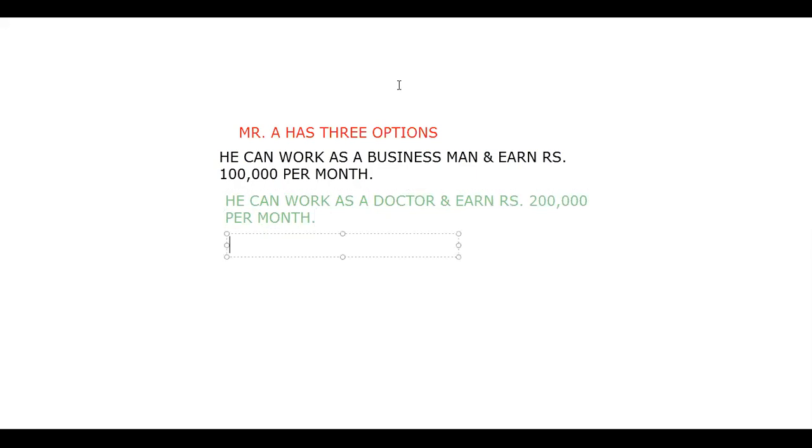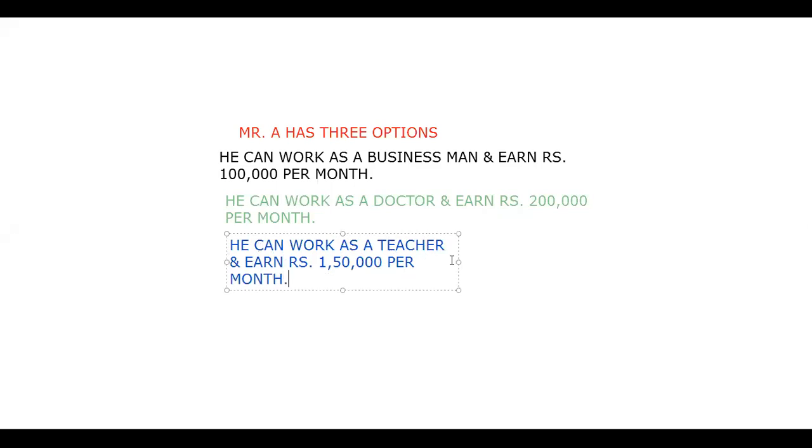Then the third option he has is he can work as a teacher and earn rupees 1,50,000 per month. Now, the question arises that when he has 3 alternatives available.